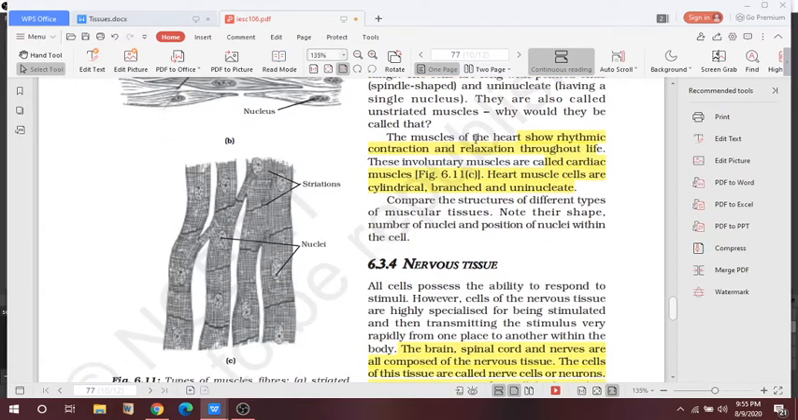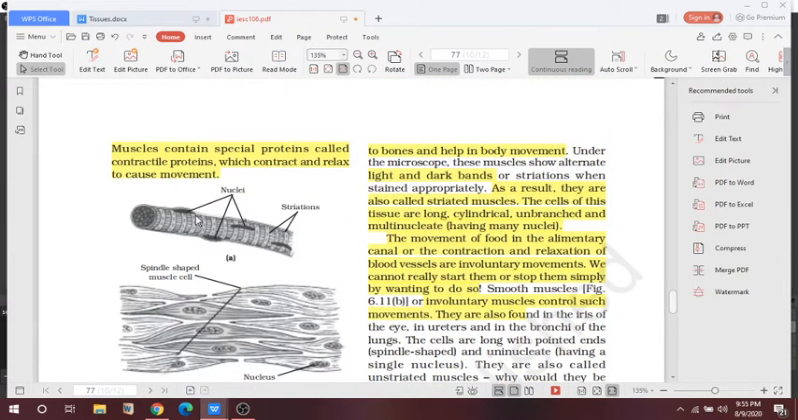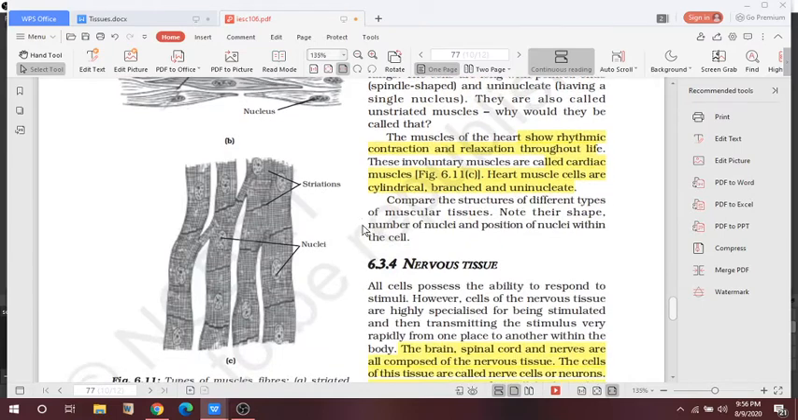The muscle of the heart shows rhythmic contraction and relaxation throughout life, and these involuntary muscles are cardiac muscles. So heart muscles are called cardiac muscles. They are cylindrical, branched and uninucleated. So this is the cardiac muscle, this is the smooth muscle, and this is the striated muscle, where we can see the dark and light bands.